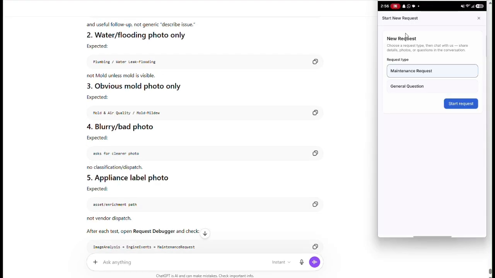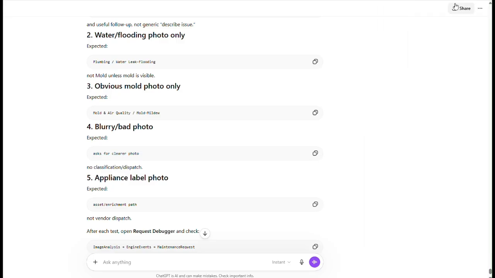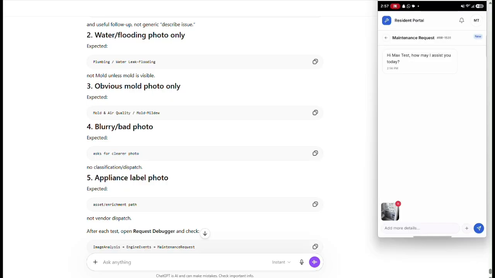So the new request, and I'll do start request. I have to get better at some of the photos, so that's why some of it is getting taken off. Blurry bad photo. Don't pay attention to that. I don't have that photo, but there's something a little blurry that has text and is blurry.